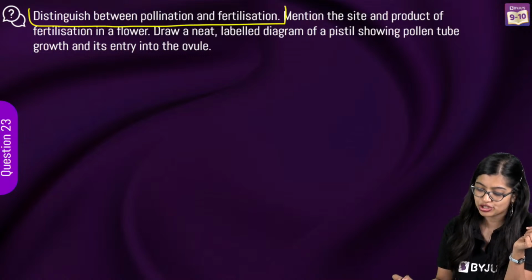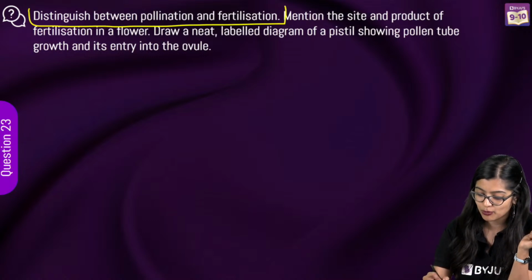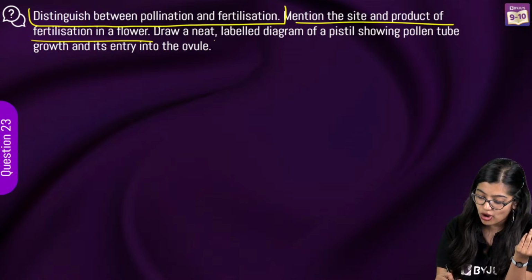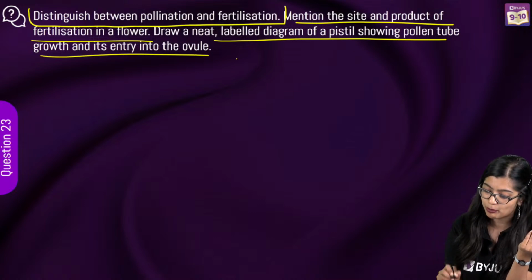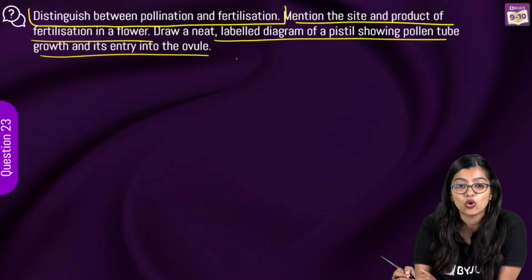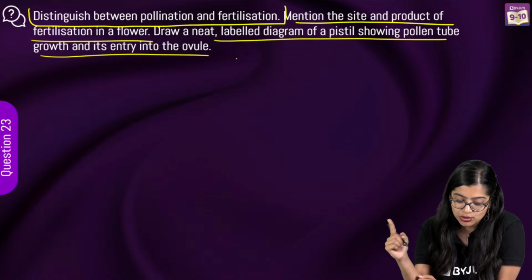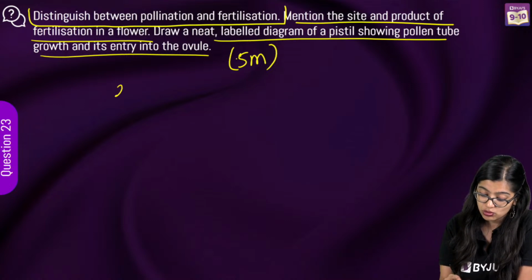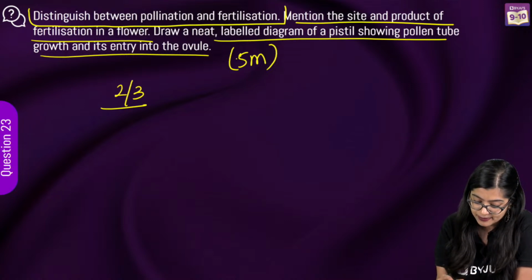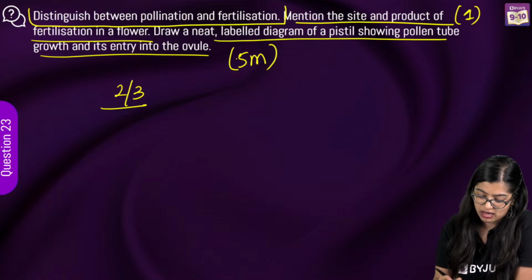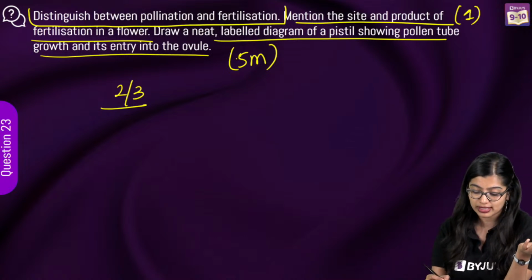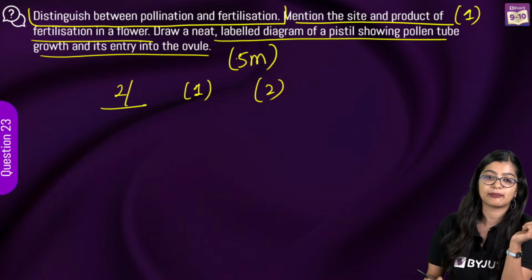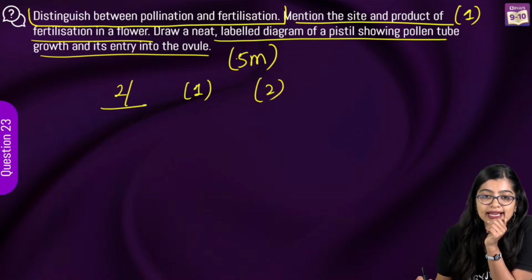Distinguish between pollination and fertilization. So that's part number 1. Mention the site and product of fertilization in a flower and draw a neat labelled diagram of a pistil showing pollen tube growth and its entry into the ovule. So 1, 2, 3 parts, you will get 5 marks for this kind of question. You will get 2 to 3 marks for the first part. Then for the second part, you will get 1 mark because you just need to say site and product of fertilization. And if this is for 2 marks, then 2 marks will go for the diagram.